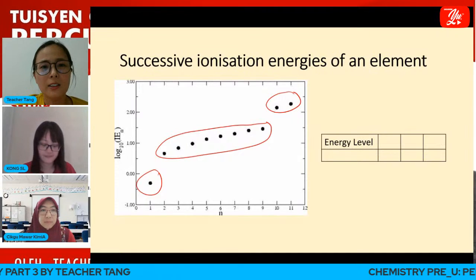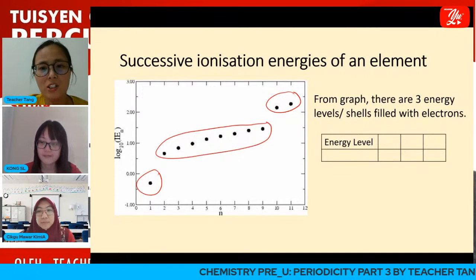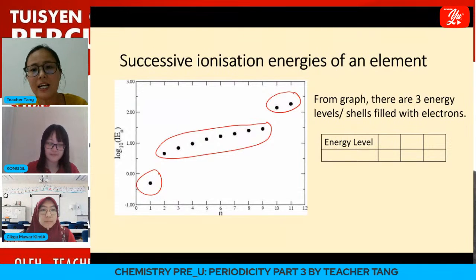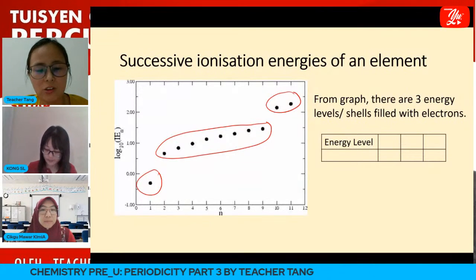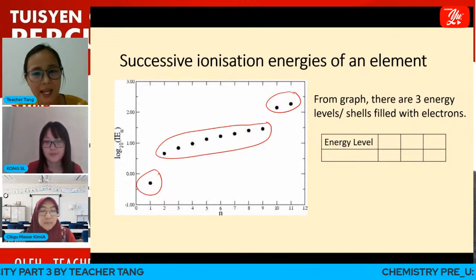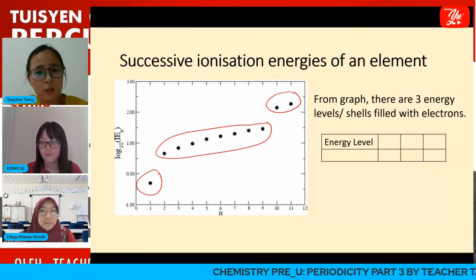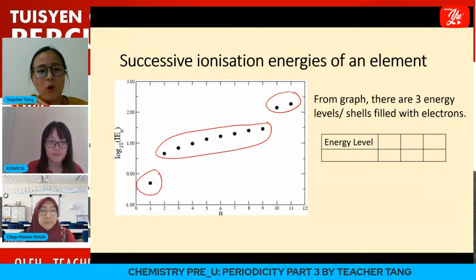Okay, so from the graph, we can see that there are 3 energy levels. So that means there are 3 shells filled with electrons. So which one is energy level 1, n equals 1? Which one is n equals 2? Which one is n equals 3? Okay, so how do we know?